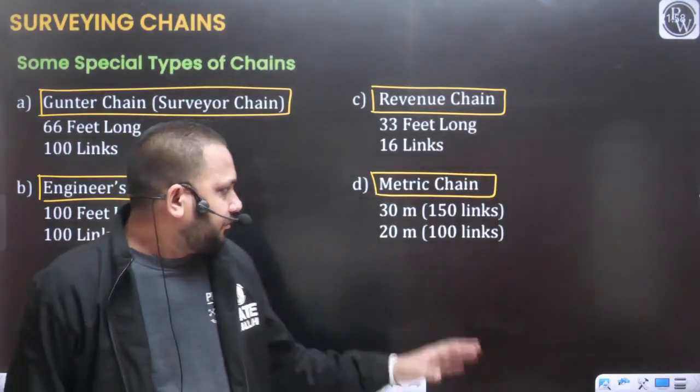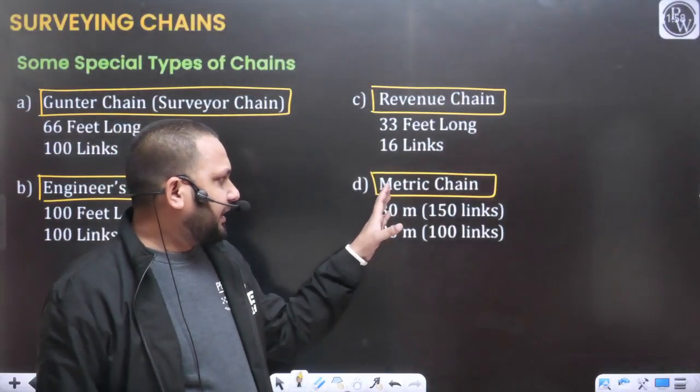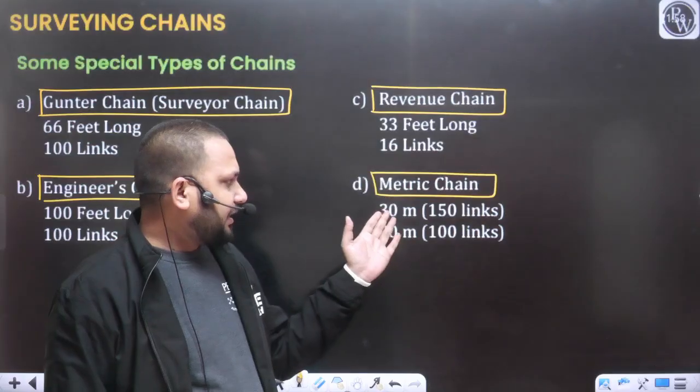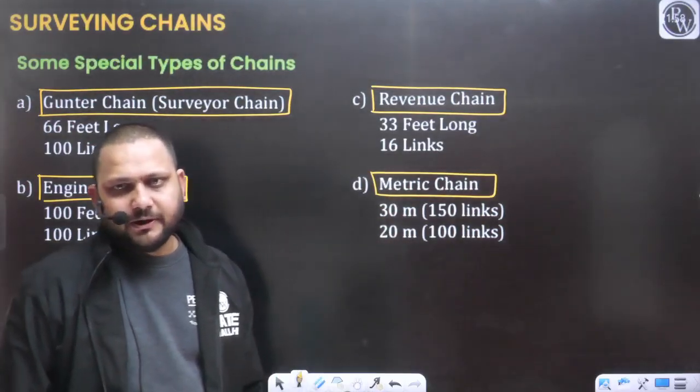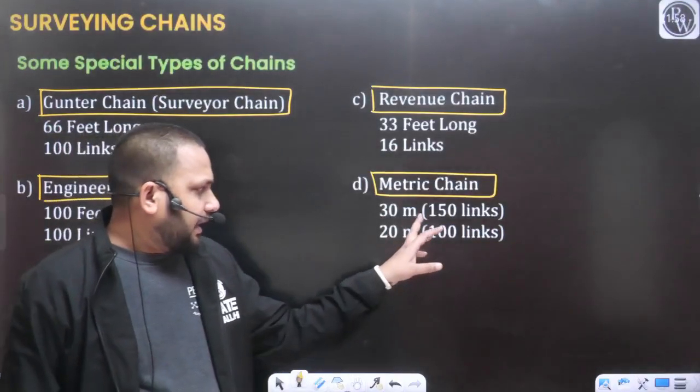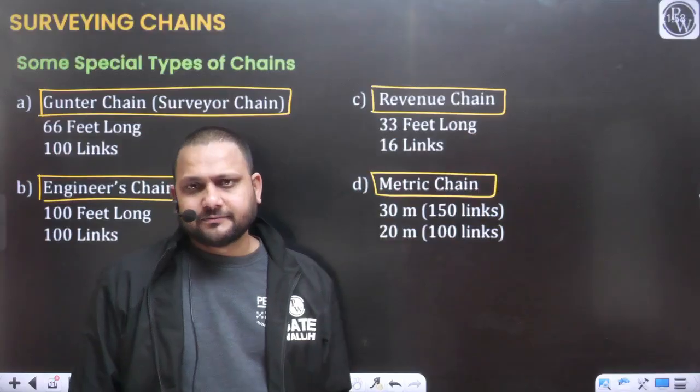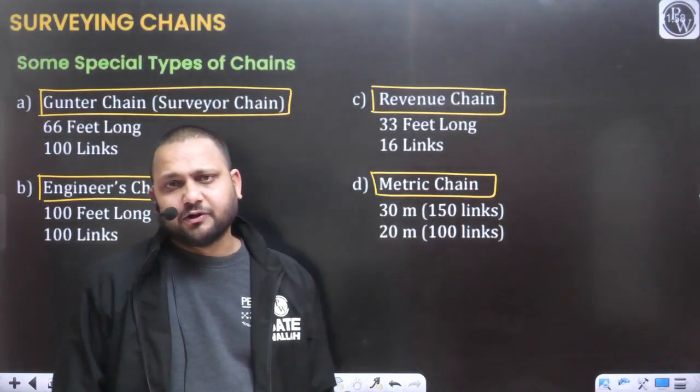Like we have metric chain. In the case of metric chain, 30-meter length is available and 20-meter length is also available, with 150 links and 100 links. So these specifications you should know.